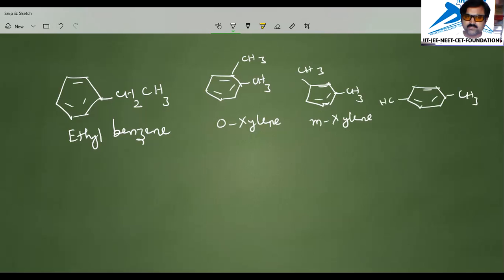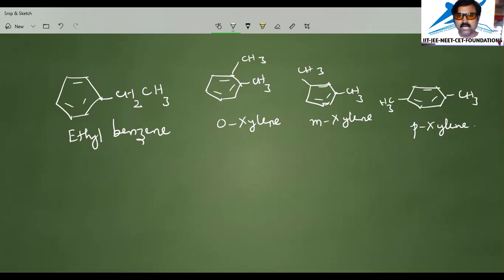This is CH3. This is nothing but para-xylene. So these are the different examples I am taking, and they have the same molecular formula. Hope you understand what chain isomerism is now.